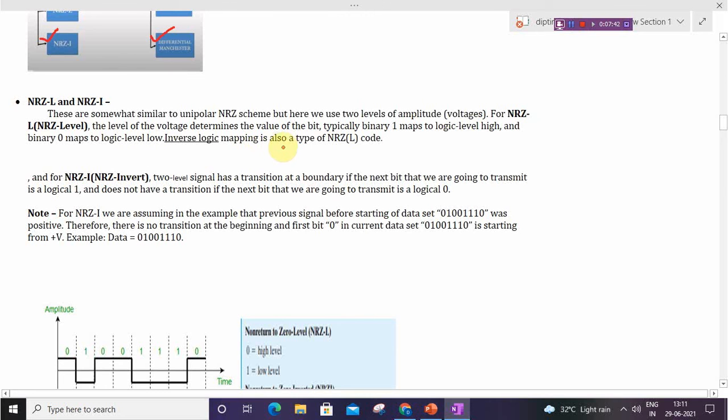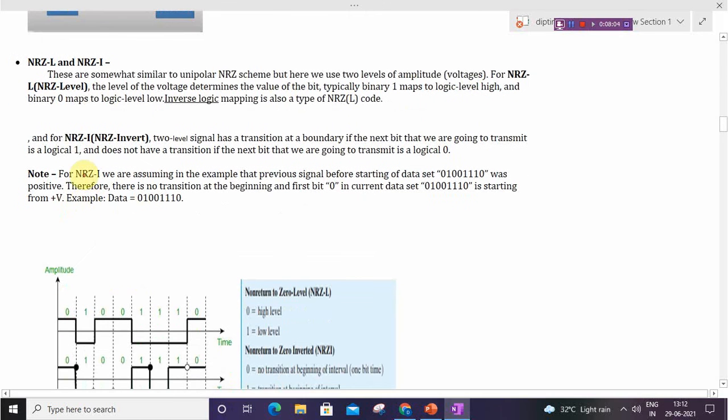Inverse logic mapping is also known as NRZ-L. Here binary 1 is logical level high, or 0 means logical level low. And the inverse can also be used, meaning 0 is high and 1 is low. Okay, so this is NRZ-L.